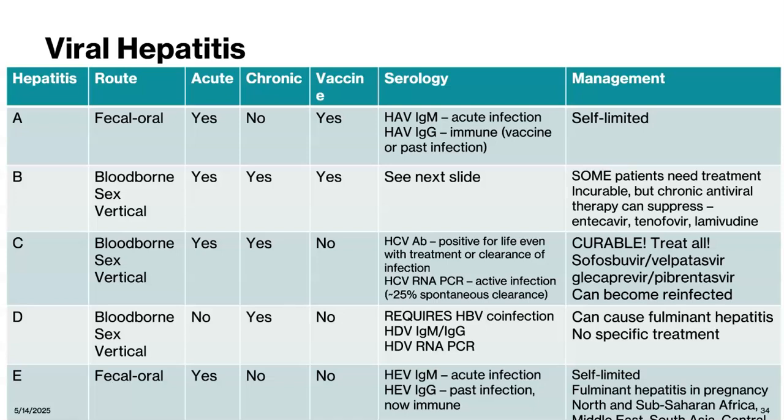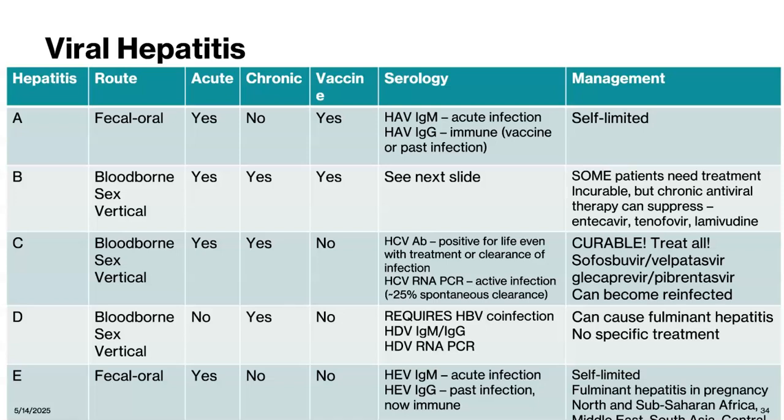Hepatitis C is now curable, and any patient with chronic hepatitis C should be referred for treatment. Hepatitis B, however, is not curable, but some patients may benefit from chronic antiviral treatment to suppress viral replication and prevent further liver inflammation that can lead to steatosis, cirrhosis, or hepatocellular carcinoma.